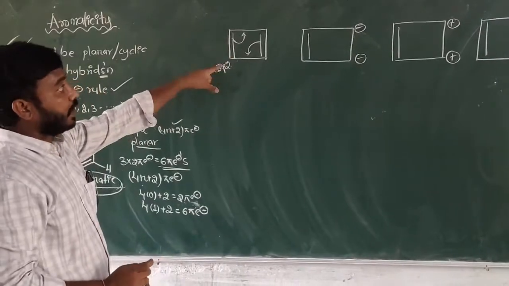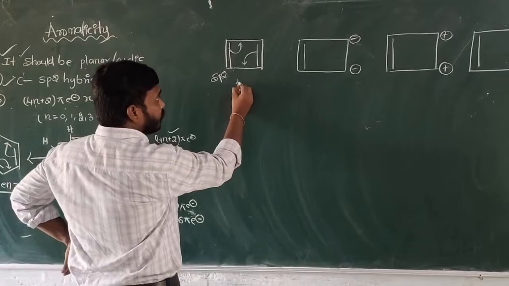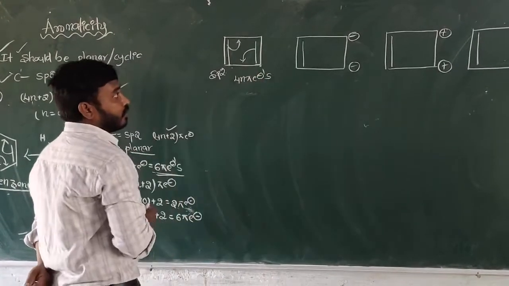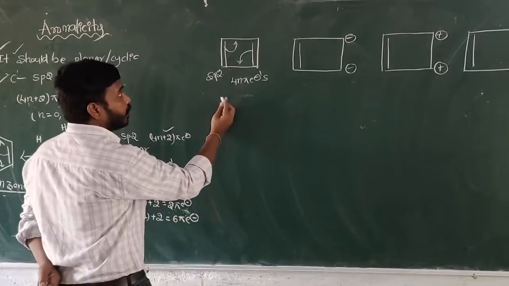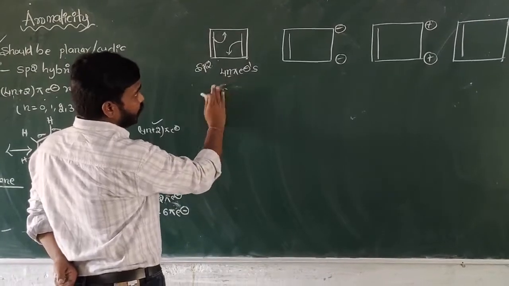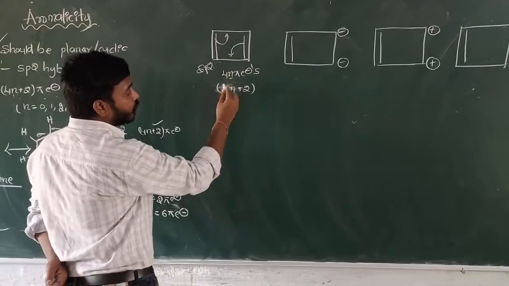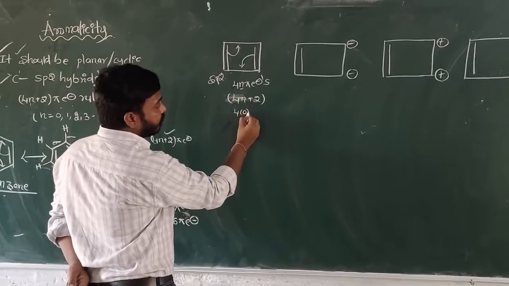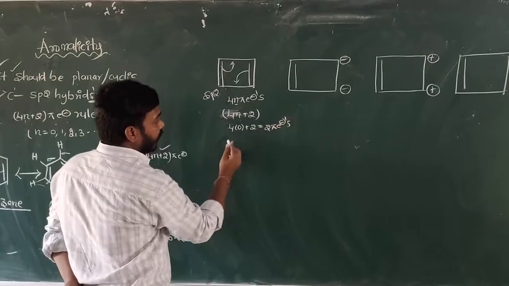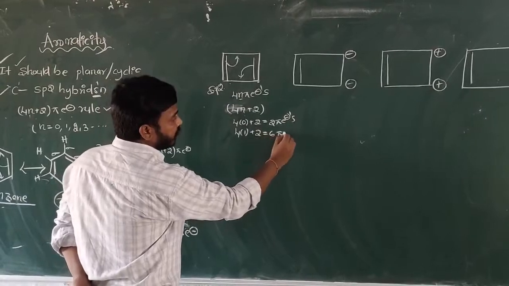100% resonance delocalization is possible, but it follows the 4n pi electrons rule. Sir, how? I can explain it. 4n plus 2: if n equals 0, that means 2 pi electrons. If n equals 1, that means 6 pi electrons.